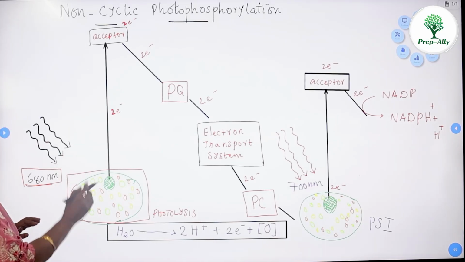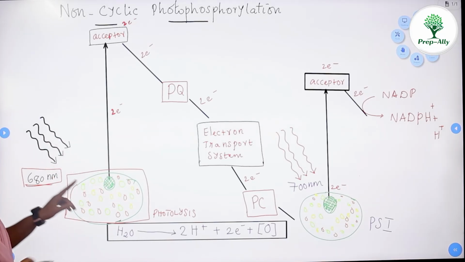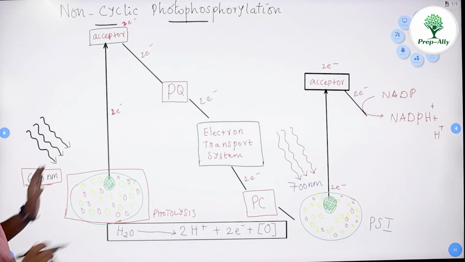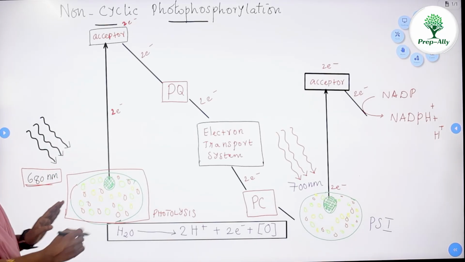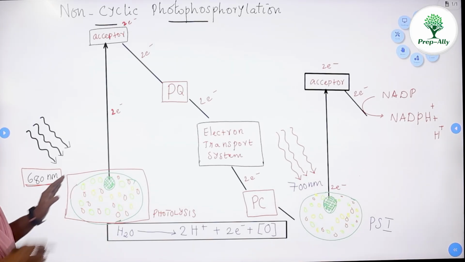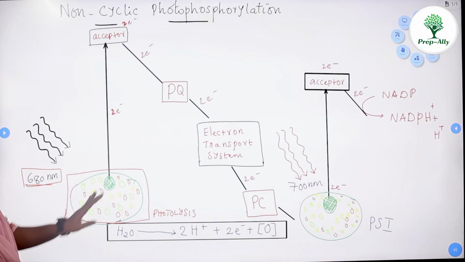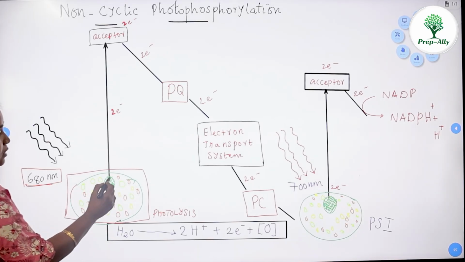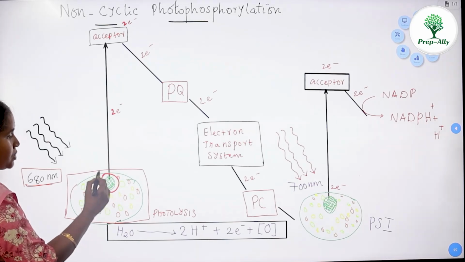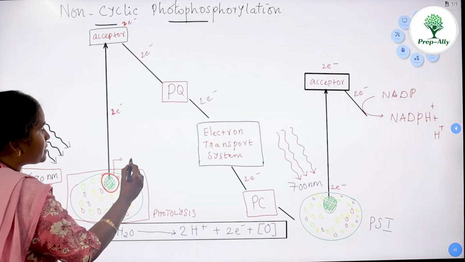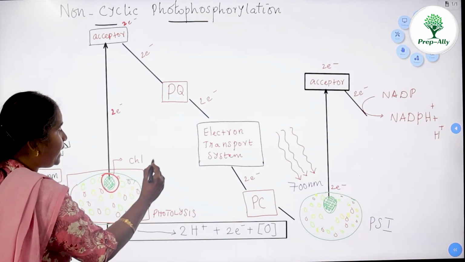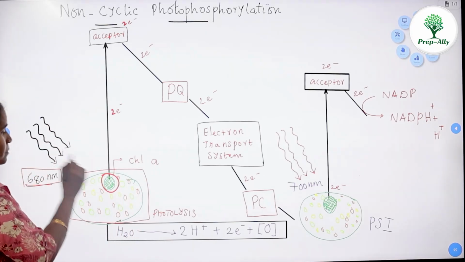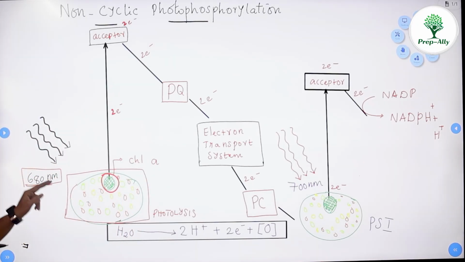The first step is light hitting the light harvesting complex for absorption by various pigments located in the chloroplast. Now, the reaction center is nothing but your chlorophyll A, which absorbs the light at 680 nanometer.